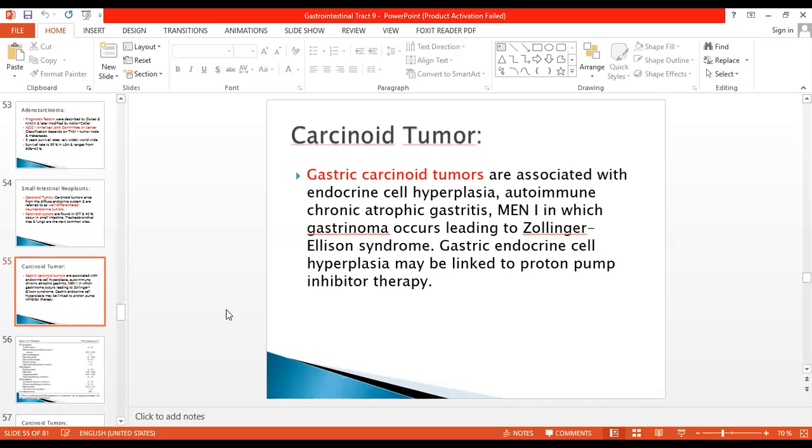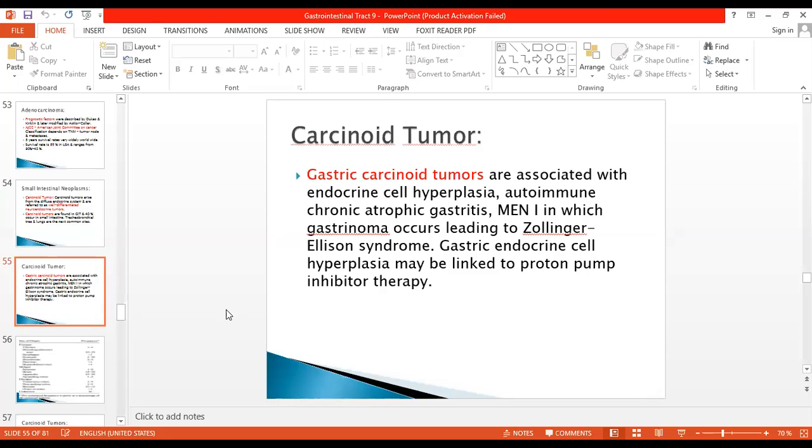Gastric carcinoid we have already done, but I'm going to just repeat a few lines. They are associated with endocrine cell hyperplasia within the mucosa of the stomach, and also with autoimmune chronic atrophic gastritis. In MEN 1 syndrome, gastrinoma occurs, which can lead to Zollinger-Ellison syndrome. Gastric endocrine cell hyperplasia may be linked to proton pump inhibitor therapy. Proton pump inhibitor therapy is given in Zollinger-Ellison syndrome, so this therapy can also lead to endocrine cell hyperplasia in the stomach.